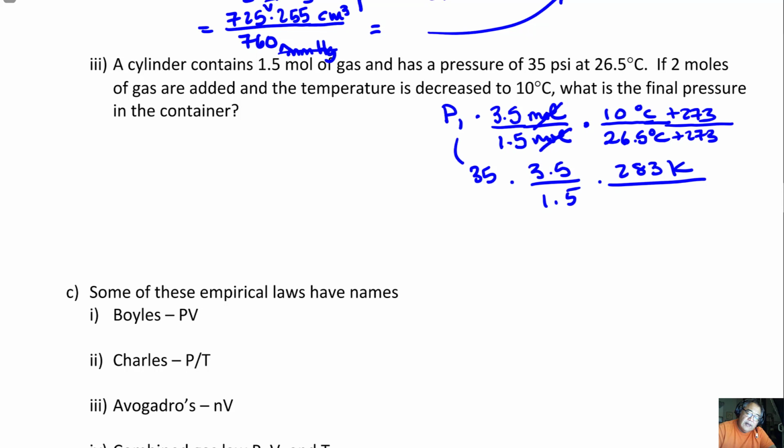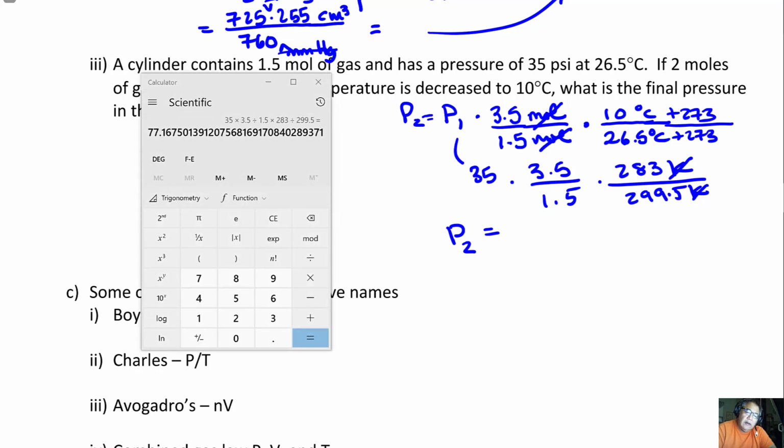That'll be 299.5, and this is Kelvin, so the Kelvin will cancel out. So now what's left is to plug it into my calculator. This will be P2, and then I'll just run this calculation. This is what's equal to P2 up here. And this comes out to be, I just did the calculation, I didn't think you need to see me type it in, right?